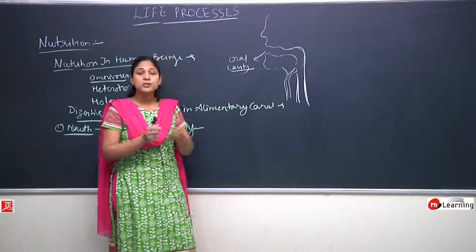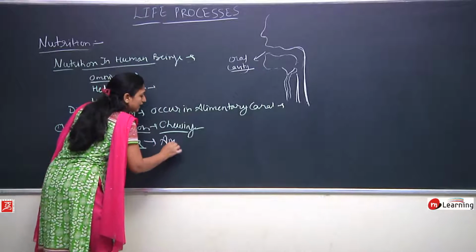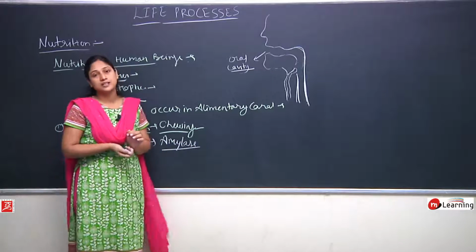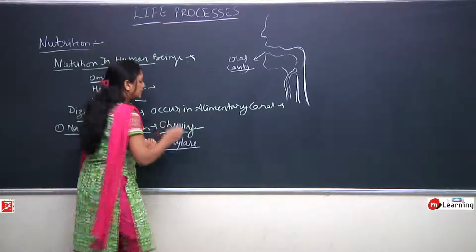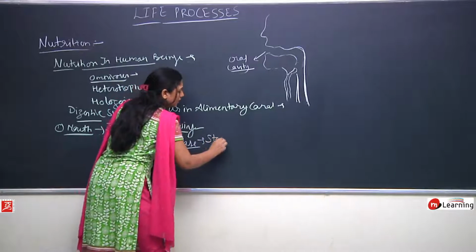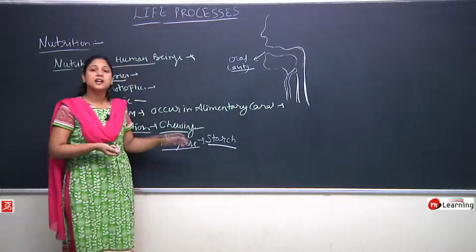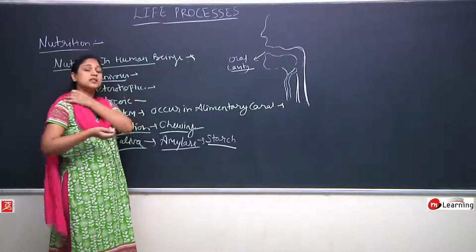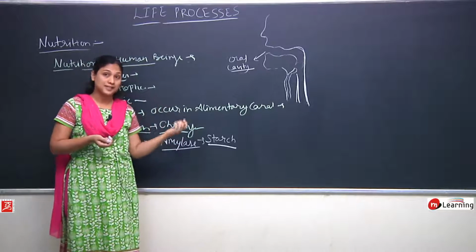Also, an enzyme called amylase is mixed into the saliva, and this amylase enzyme digests the starch and converts starch into glucose. So in this way the digestion process gets started from the mouth itself.